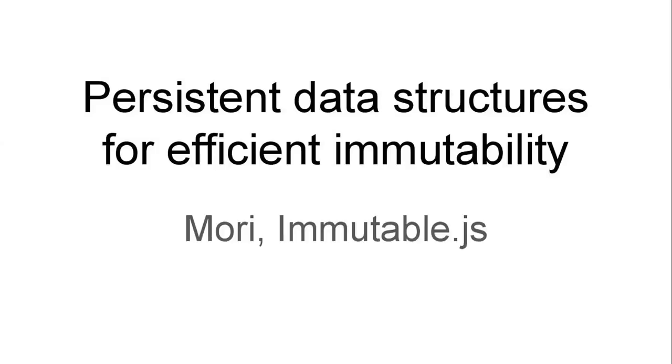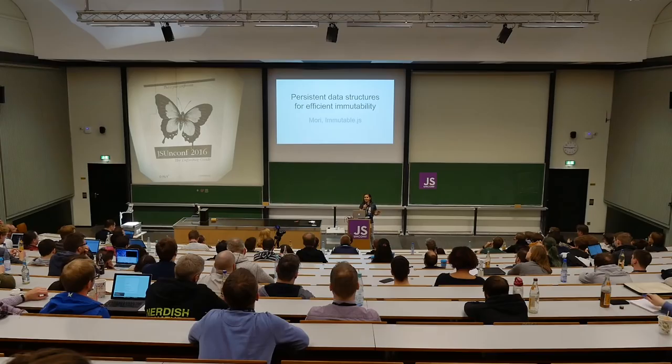And so one thing that's very popular in the functional world as a way of getting around these efficiency issues is to use persistent data structures. This was something introduced sort of theoretically by Phil Bagwell. He wrote a paper called Ideal Hash Trees. I can put a link in the slides to that later. And then Rich Hickey, who invented the language Clojure, implemented the data structures using Bagwell's ideas to make Clojure really efficient for these immutable data structures and for these functional operations.